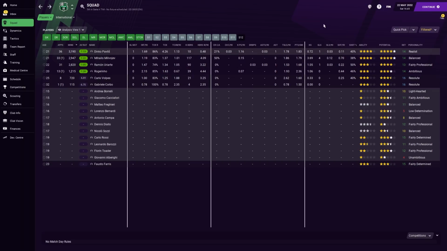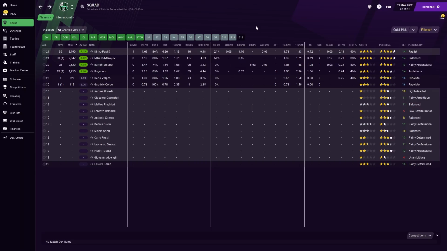So I'm really happy with our starting centre-back pairing of Mila Voyev and Uriarte, but Jorginho is definitely making a case for being involved in that partnership as well. So that's good, because there's 3 solid centre-backs. I feel like one more, just to keep the rotation going, who doesn't expect to start maybe every game, is a very good sign, particularly when you look at the ages of them. 21, 22, and 20. They're all young, raring to go, lots of room to improve as well, particularly with the likes of Mila Voyev. I am extremely happy with these guys, and I think that next season they're going to be something to really build around.